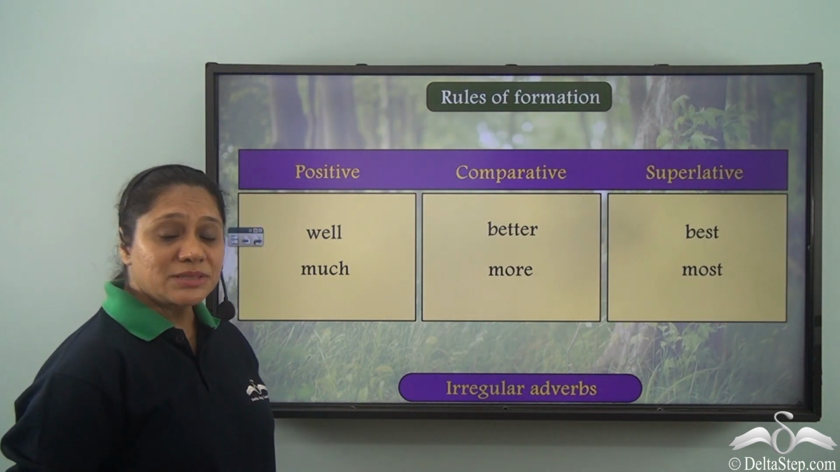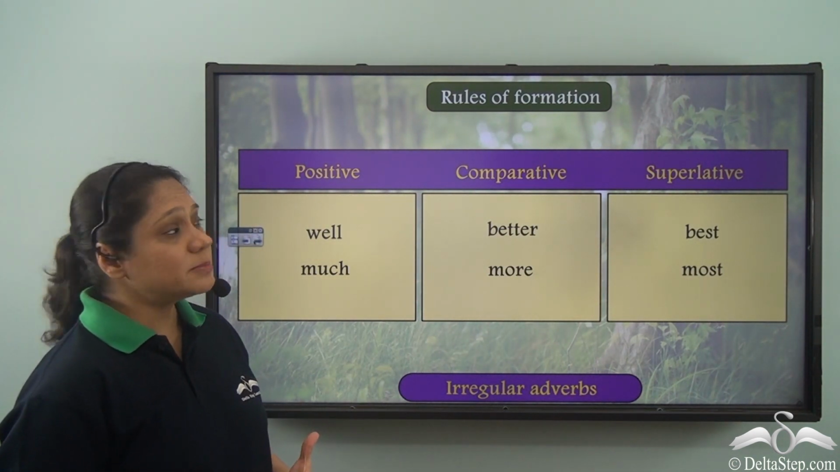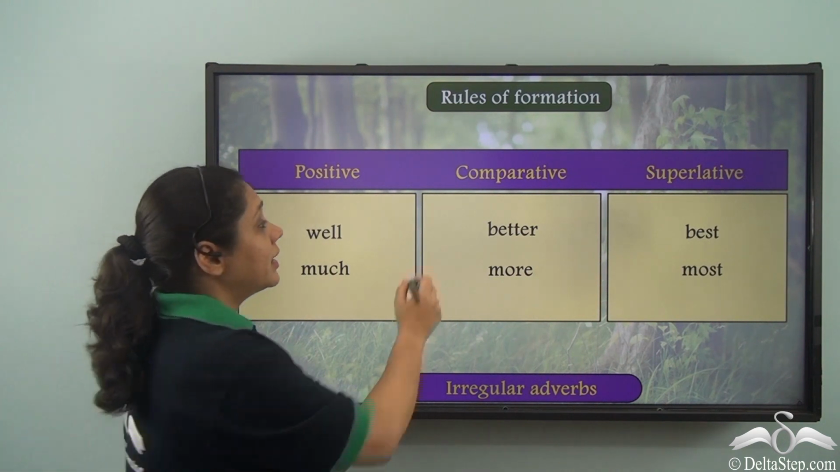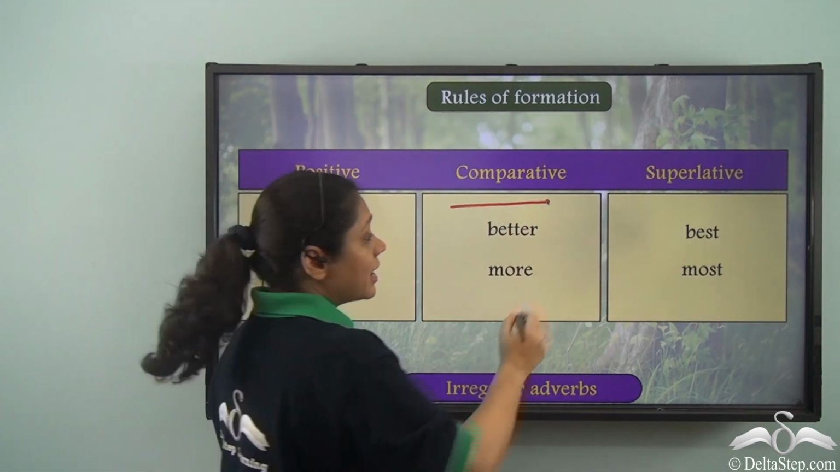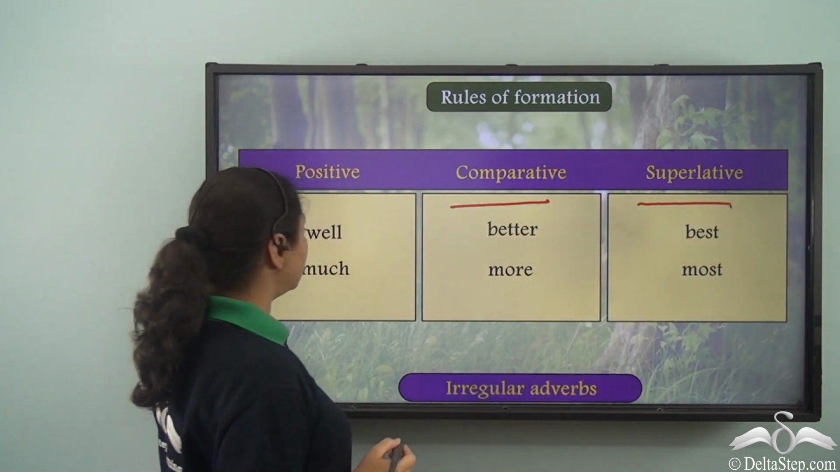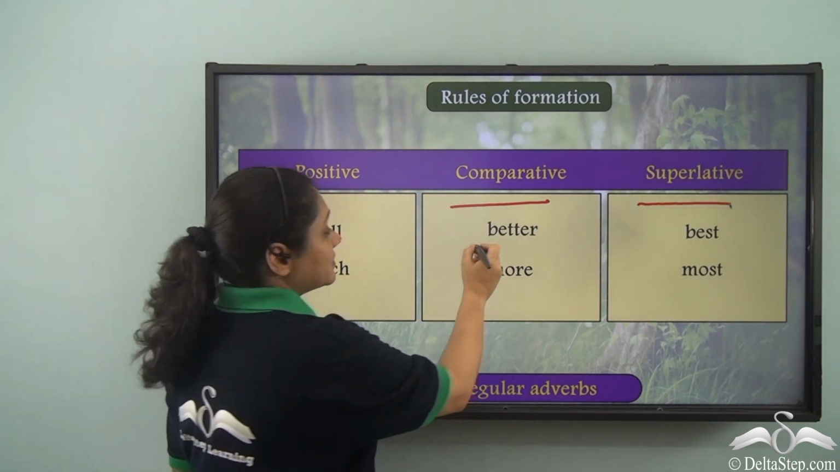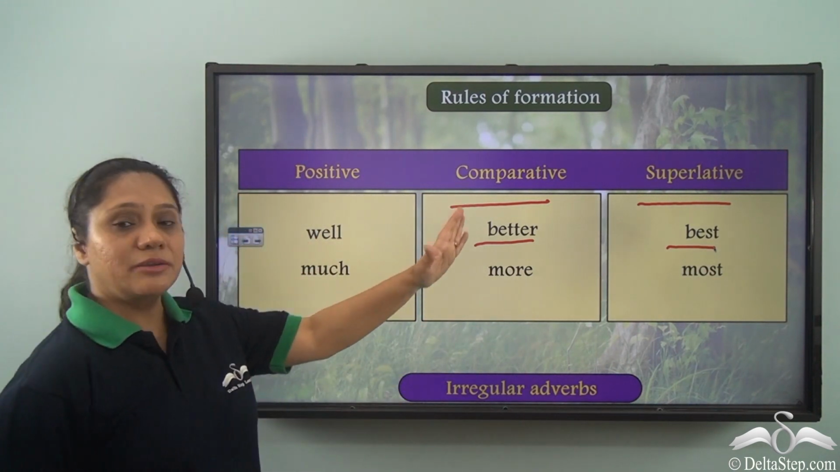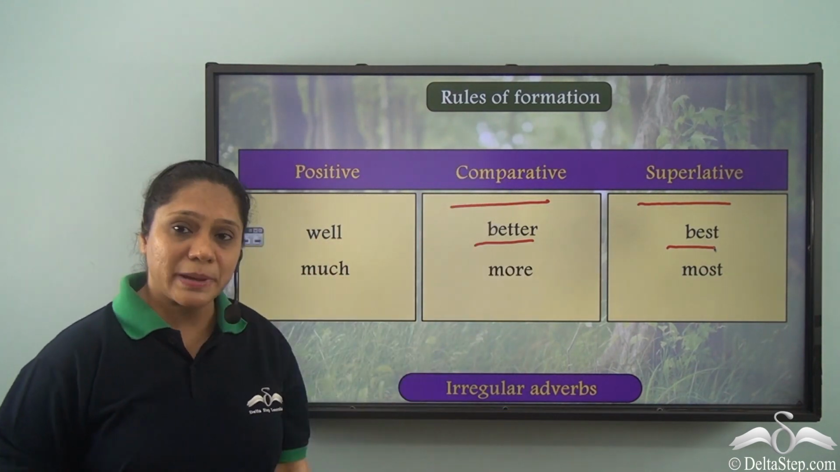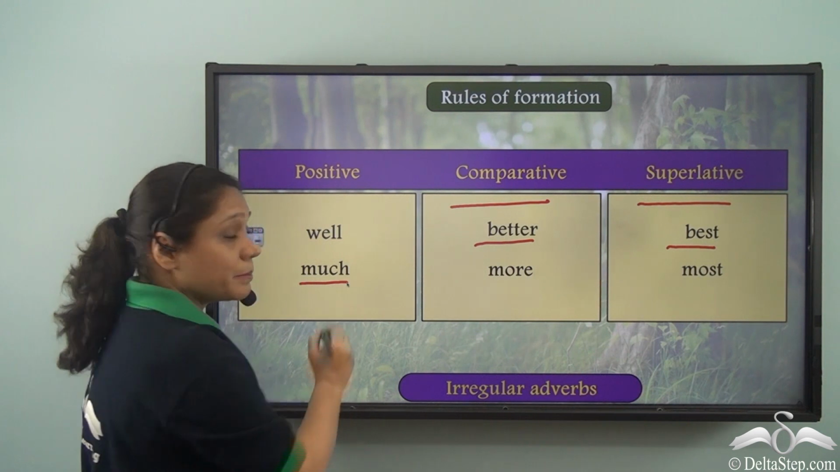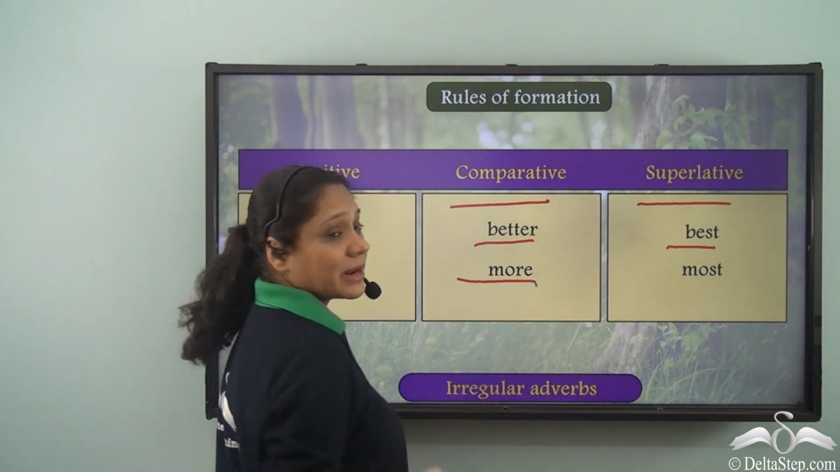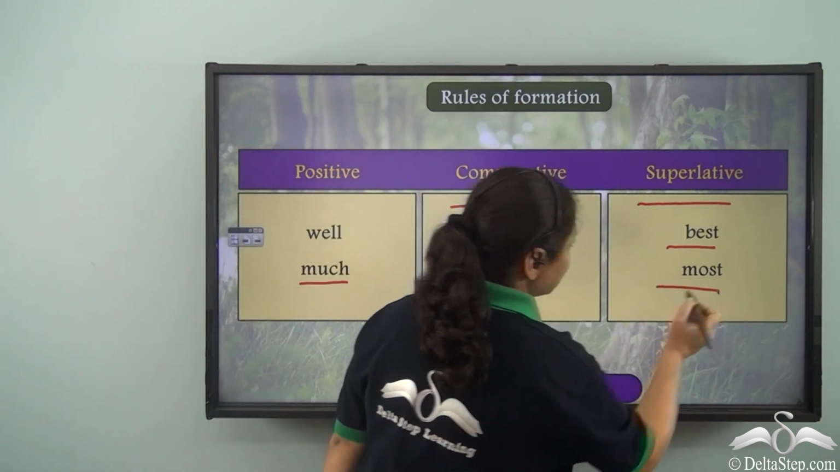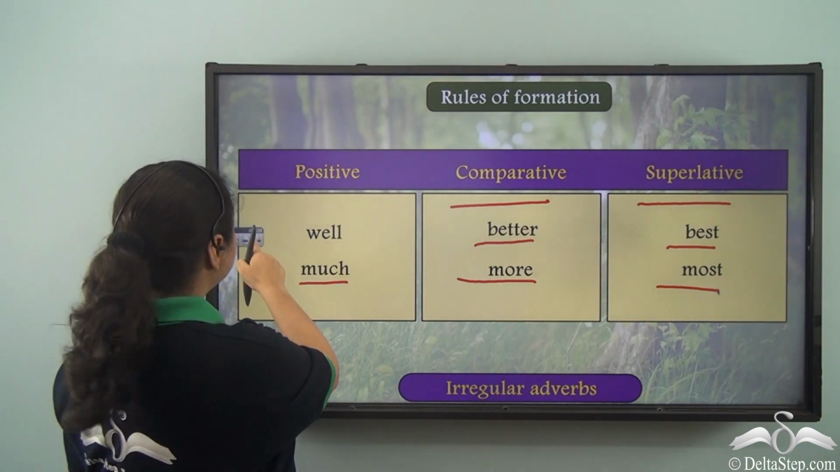Now, sometimes there are irregular adverbs which change completely in the comparative degree as well as the superlative degree. So, well becomes better and best in the comparative degree and superlative degree respectively. Much becomes more in the comparative degree and most in the superlative degree.